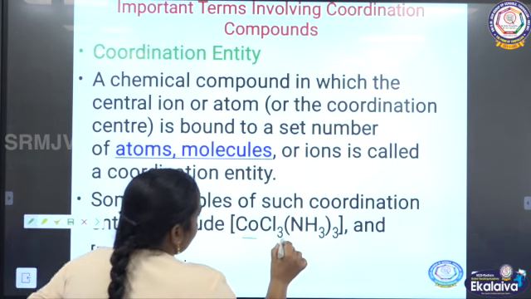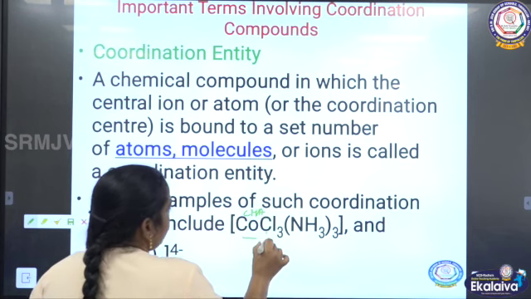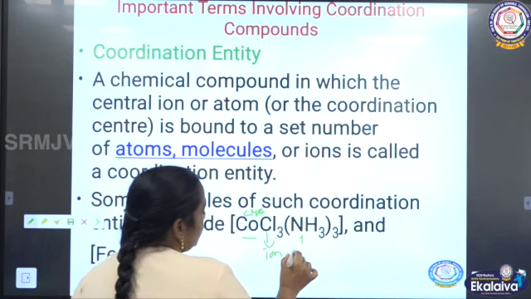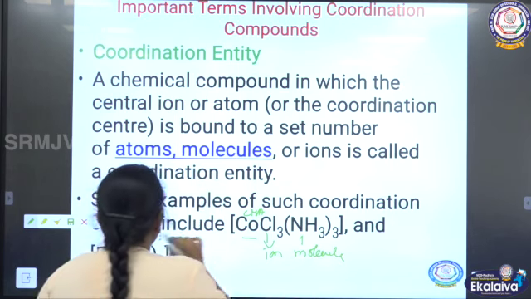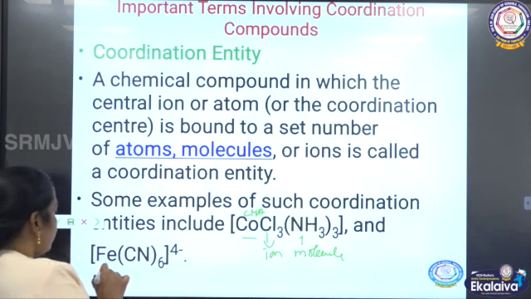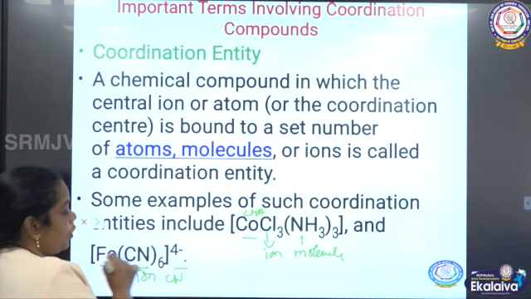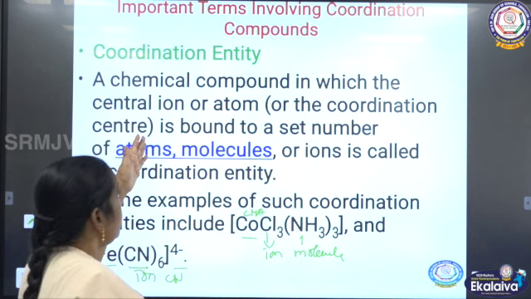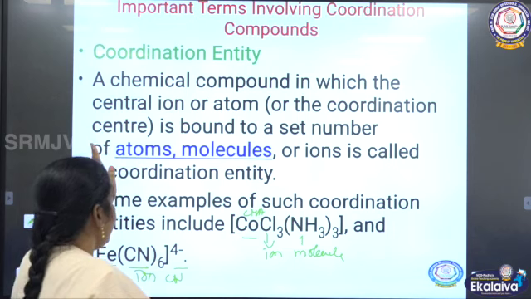So, in this case you can see that CO is the central metal atom and this one is the ligand, this one is an ion and this one is what? Molecule. So, these are all bound in an array. Now, this is the central metal atom and the cyanide ion, CN minus, is going to be bound with the central metal atom.